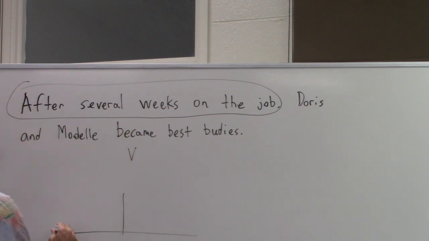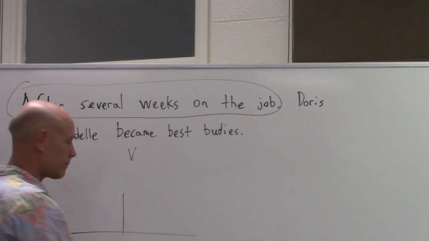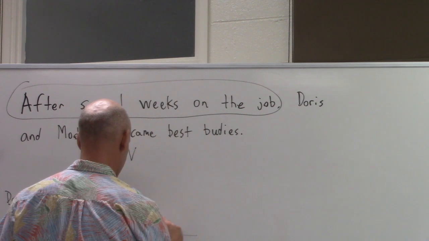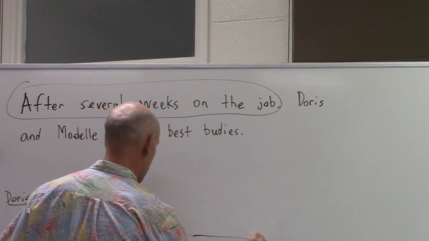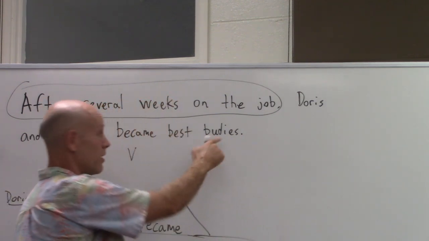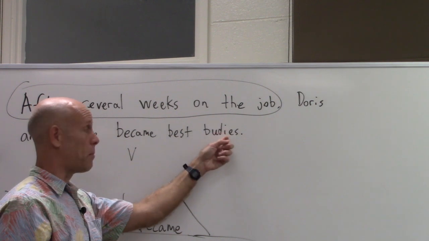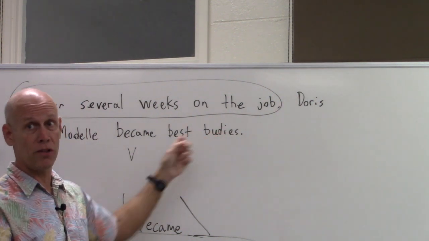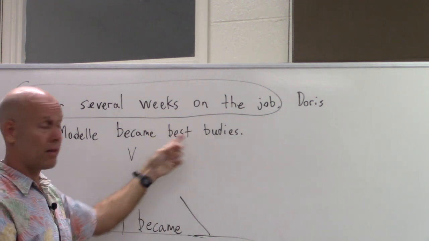We see that we have a compound subject. That's diagrammed like this with your and. And who are they, Ken? Doris and Maddell. All right, that's Doris and Maddell. And what are they doing? So they became something, right? Already I know that I'm going to be looking for, I see another noun at the end, and I see best buddies. Is this referring to somebody different or the same two people? No, it's referring to the same two people.